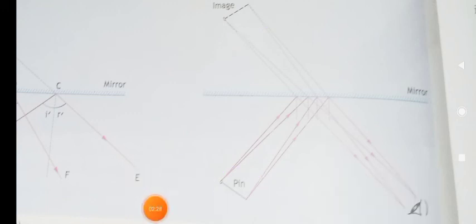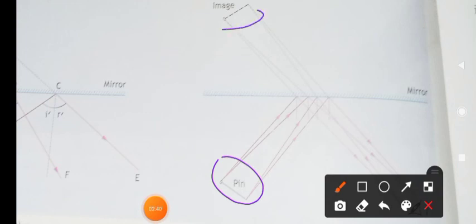And also the image is the same size as the object. So look at the size of the original object and the size of the image formed. Both are same, isn't it? Both are same. So we can say that the image is also the same size as the object. So this is the third characteristic of a plane mirror.